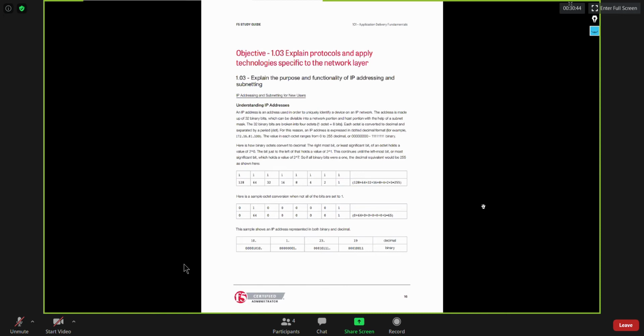So IP addresses are 32-bit long addresses when it comes to IPv4, and IPv6 addresses are 128-bit long addresses. I believe that you are aware of that. IPv4 addresses are 32 bits long, whereas IPv6 addresses are 128 bits long. So in IPv4, you have 32 bits in total.